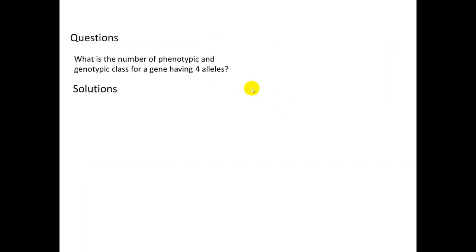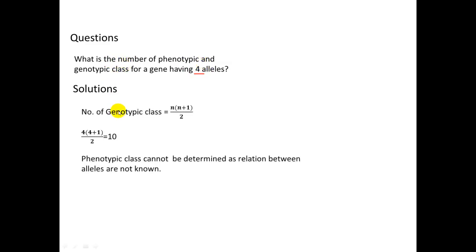Now let's see some questions. What is the number of phenotypic and genotypic classes for a gene having 4 alleles? The solution is very easy. First of all, we calculate as per the formula. The number of genotypic classes is equal to n into n plus 1 divided by 2, which gives 10. But mind it, the phenotypic class cannot be determined, because for phenotypic class we need to understand the relation among the alleles. In the question, the relation among the alleles is not known. So that's why we cannot say anything about the phenotypic class, right?